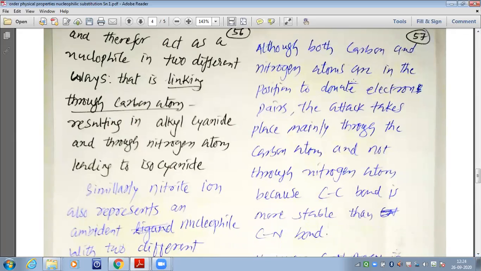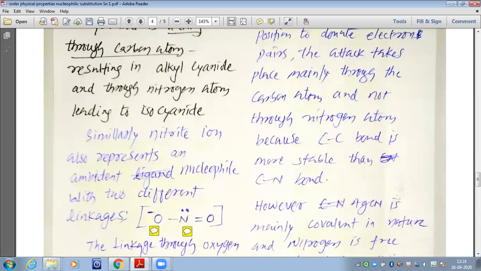Although both carbon and nitrogen atoms are in a position to donate an electron pair, the attack takes place mainly through the carbon atom and not through the nitrogen atom. It is interesting to learn why the linkage takes place only through carbon but not nitrogen. The linkage mainly takes place through the carbon atom, because the carbon-carbon bond is more stable than the carbon-nitrogen bond.